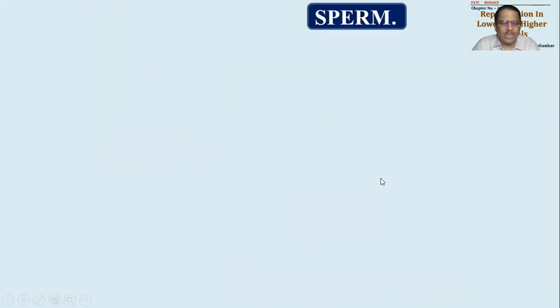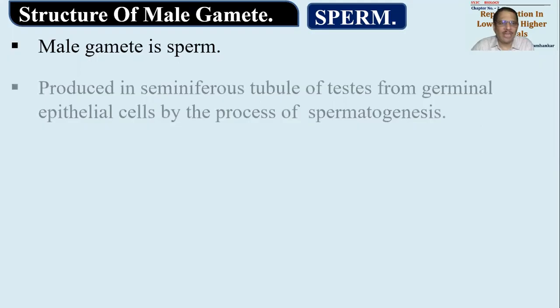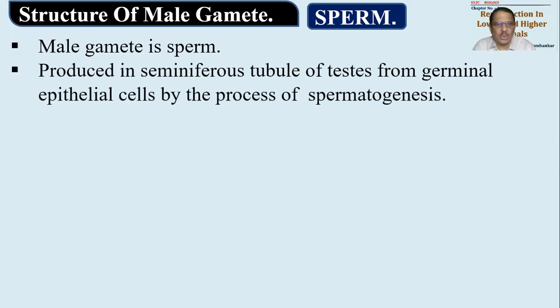Now let us move on to the next thing, that is we have to study the structure of gametes. Now what are gametes? Gametes are the sex cells which are haploid in nature. We have to study male gametes and female gametes. First we have to understand the structure of the male gamete, which is the sperm. Now you have to give where it is produced. It is produced in seminiferous tubules within the testis under the influence of hormone FSH and from germinal epithelial cells.